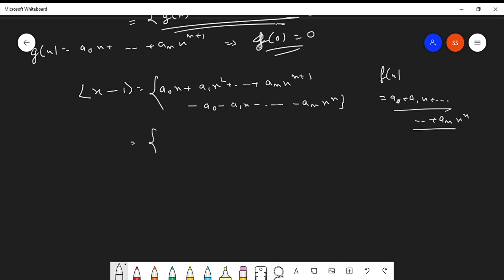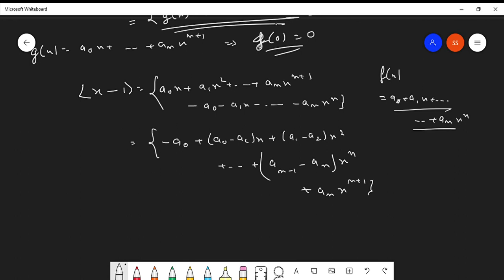How can we further change this? So we can write it like this: minus a0 plus (a0 minus a1)x plus (a1 minus a2)x square and so on till (an minus 1 minus an)x to the power n plus an x to the power n plus 1.